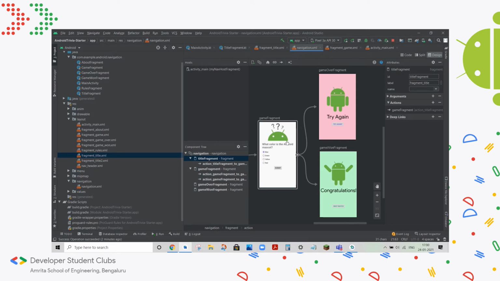That's what we'll be doing programmatically. The nav graph just gives you the possible list of options that one screen can go to. So in this case, the game fragment can either go to the game over fragment or the game won fragment. This just helps you list out all the possible options and not definite paths.